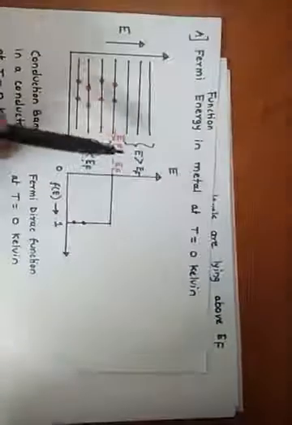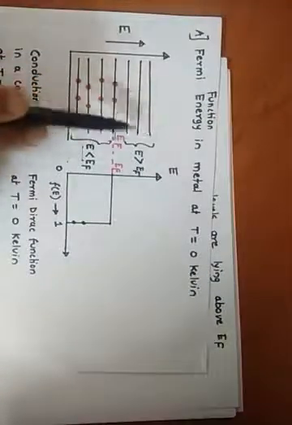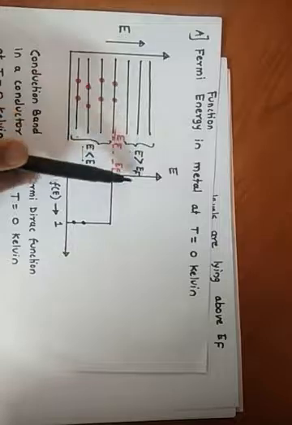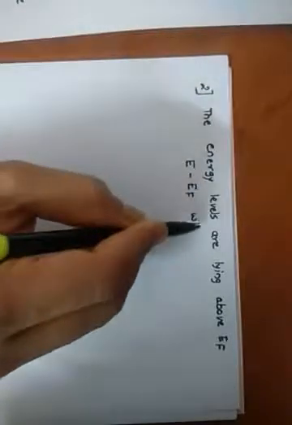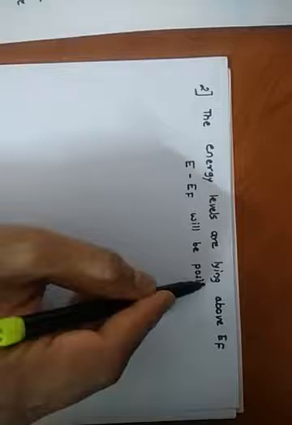Because E is greater than EF, E minus EF will be a positive quantity.